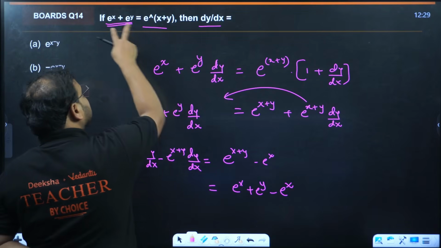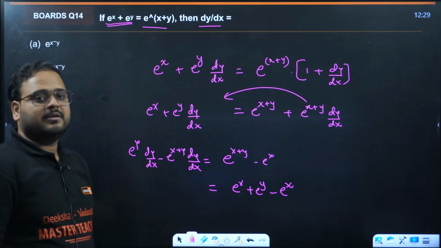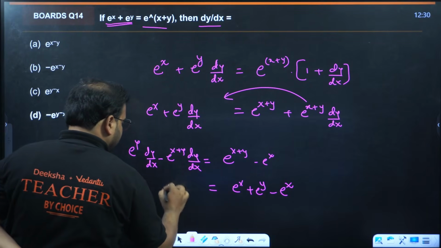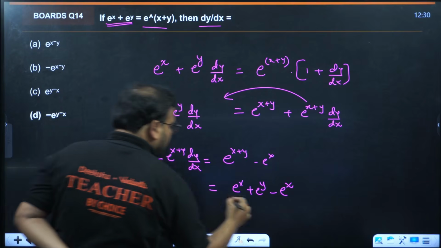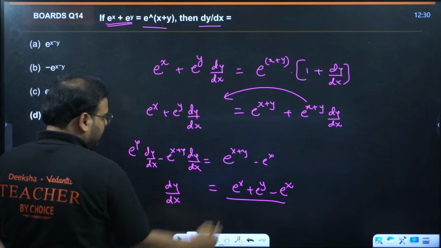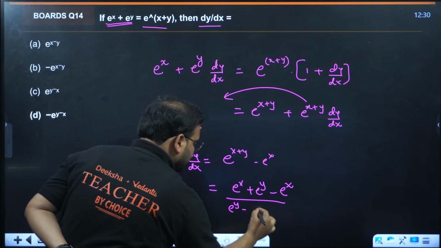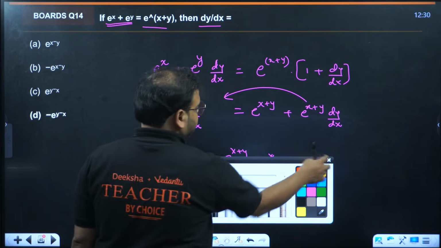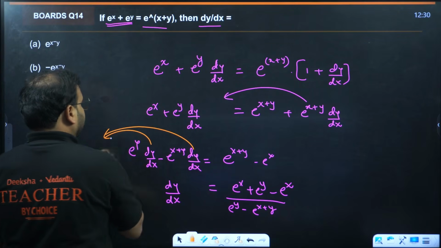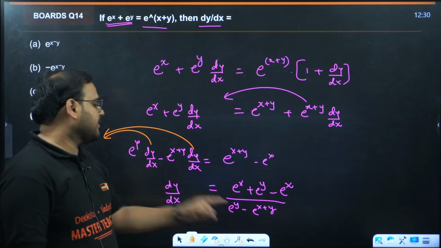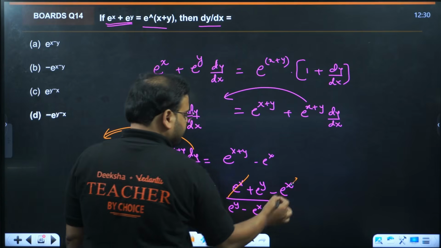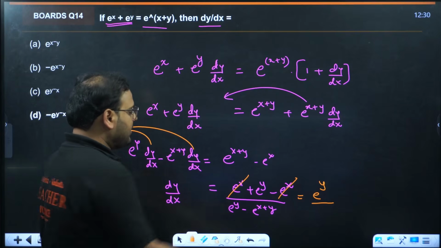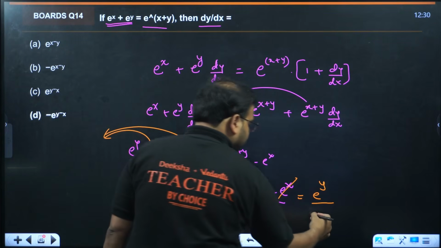In the question they have given us right here, e power x plus e power y minus e power x. I have taken this part as given in the question statement, e power x plus y as e power x plus e power y, the right hand side. If I take dy by dx common, I'll be left with e power y minus e power x plus y. Correct? Take dy by dx common, you'll have e power y minus e power x plus y. Check. I'm having e power y over here, and if you write it again, you'll have minus e power x left.